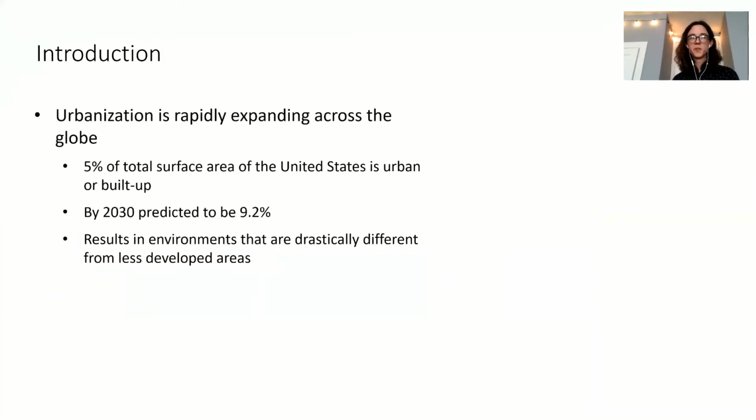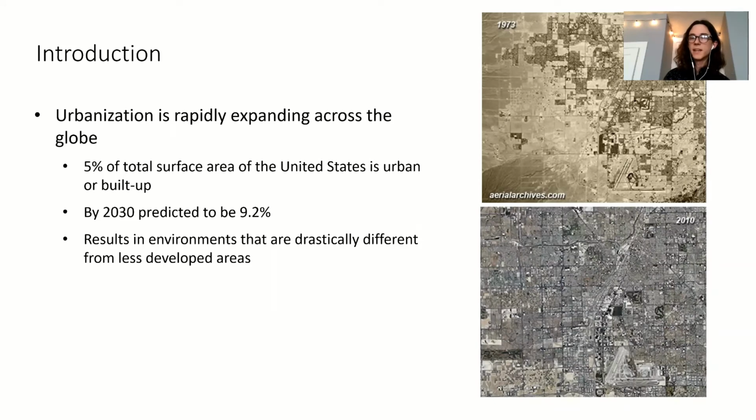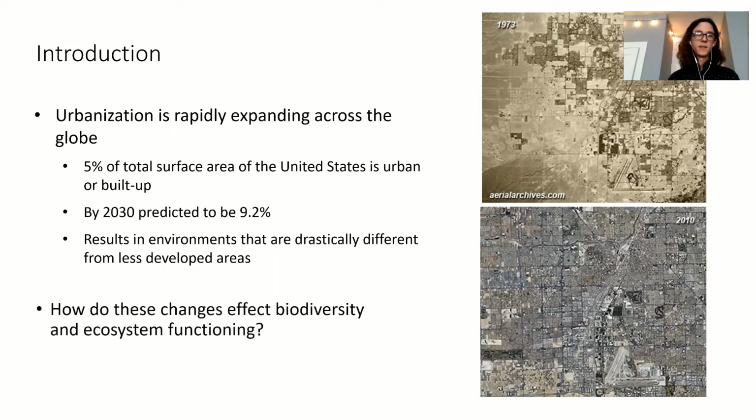To get into it, as I'm sure you're aware, urbanization is rapidly expanding across the globe. Currently, 5% of the total surface area of the United States is urban or built up. And by 2030, this is predicted to increase to 9.2%. And this results in environments that are drastically different from their less developed counterparts, which we can see here in an aerial photograph of Las Vegas taken in 1973, compared to one taken in 2010, where the changes in land use are very significant.